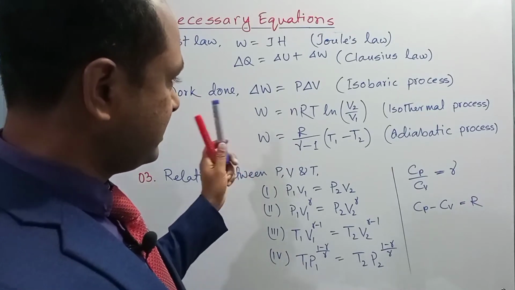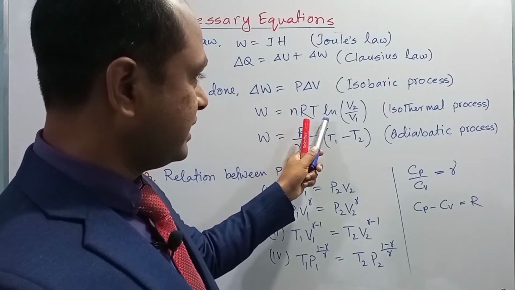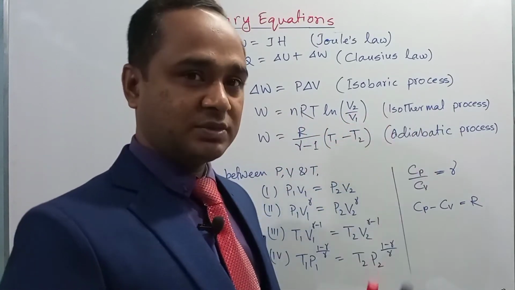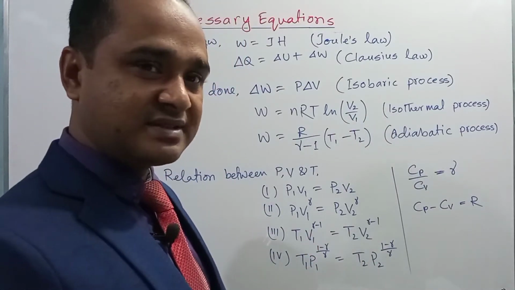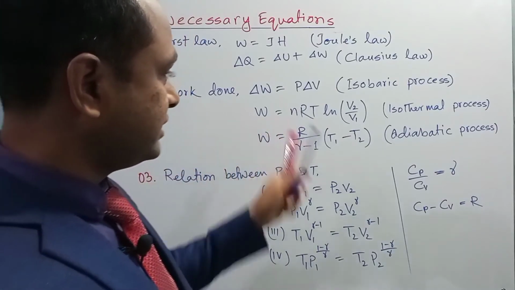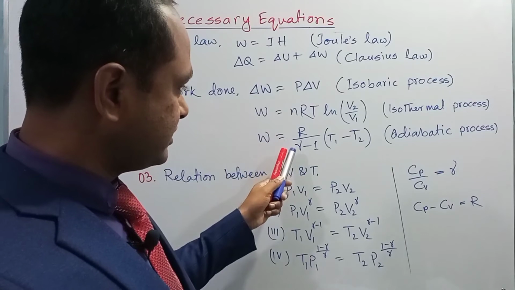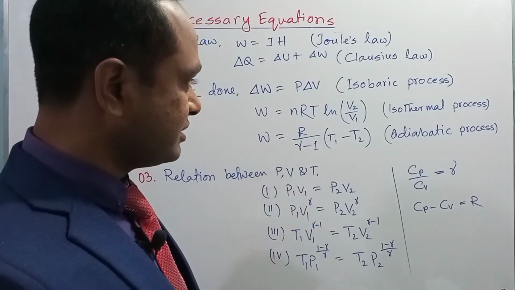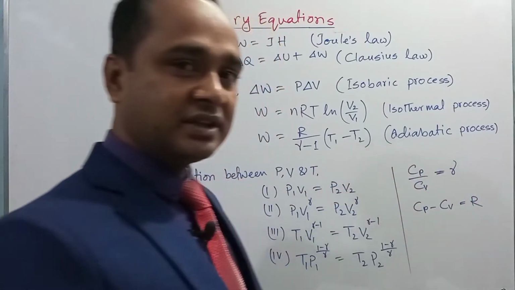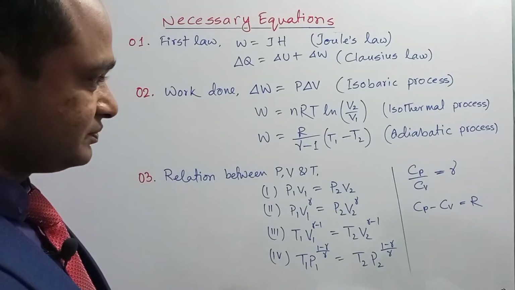Again, work can be calculated by W is equal to nRT ln V2 by V1. This is applicable for an isothermal process, that is when temperature remains the same. Then W is equal to R divided by gamma minus 1 into T1 minus T2. This expression is applicable for an adiabatic process, when there is no exchange of heat with the system.